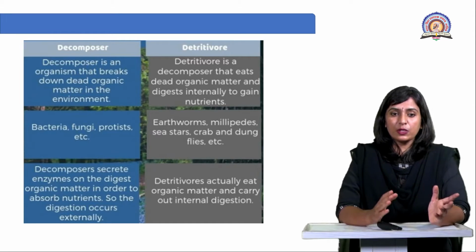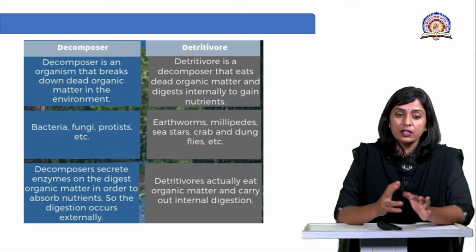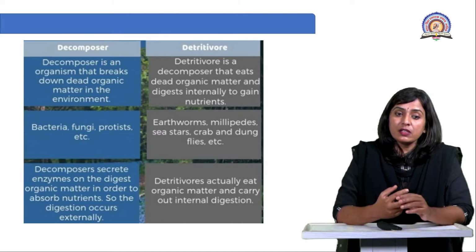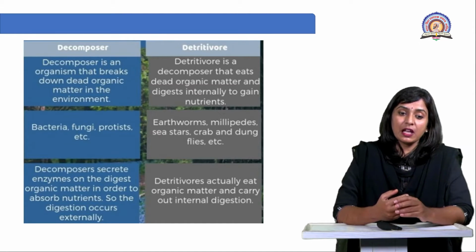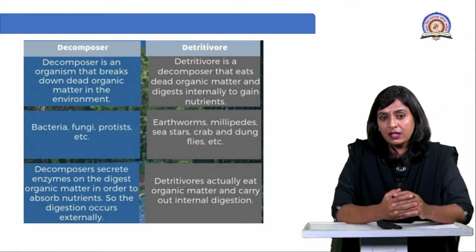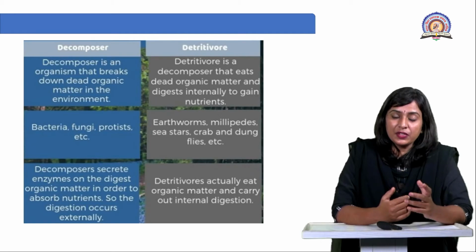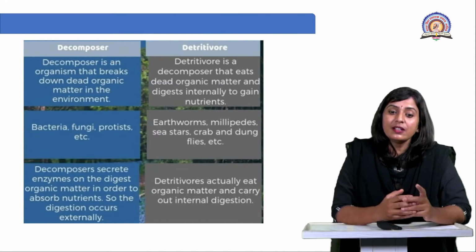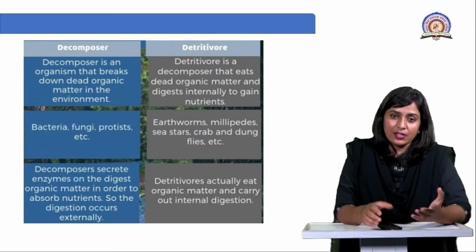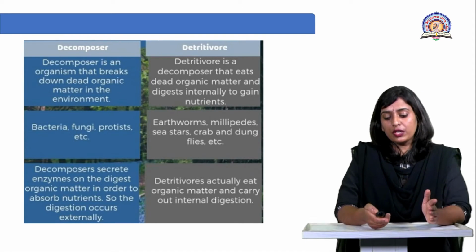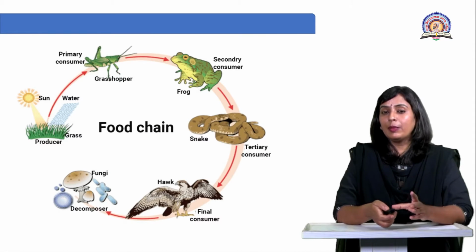So this is the difference between the detritivores and the decomposers. As I said, decomposers secrete enzymes on the organic matter in order to digest it so that they can absorb. And detritivores actually eat the organic matter, carry out its internal digestion, further utilize it, as well as setting the nutrient free for the environment.